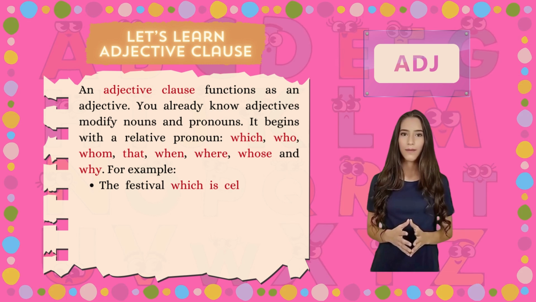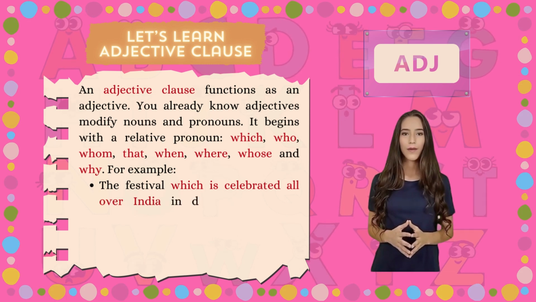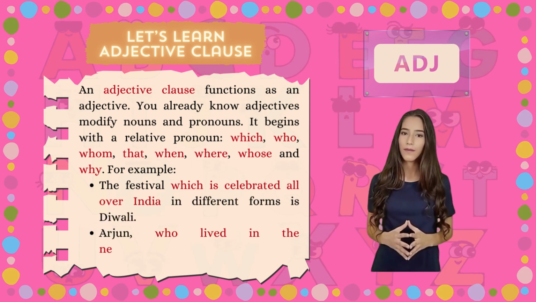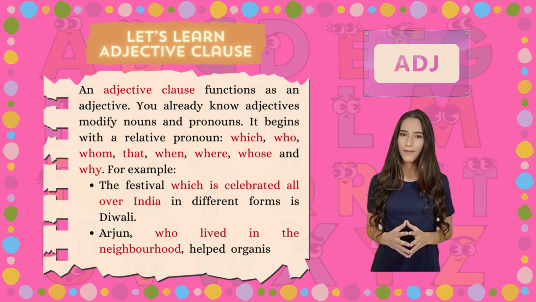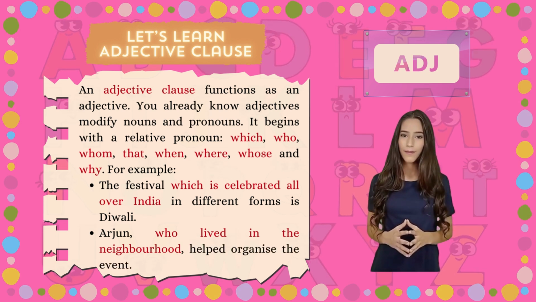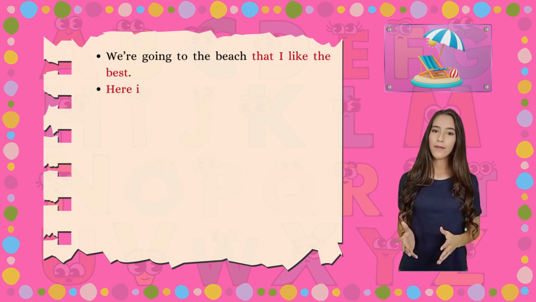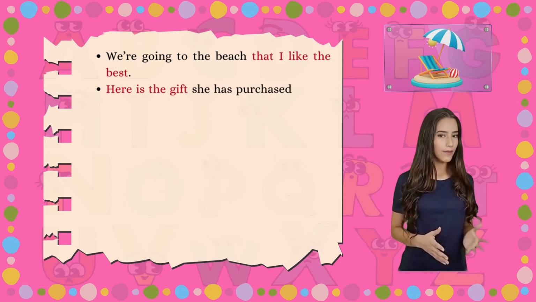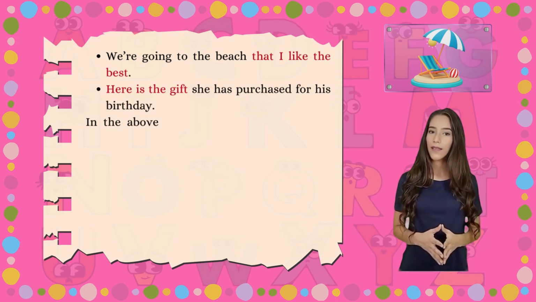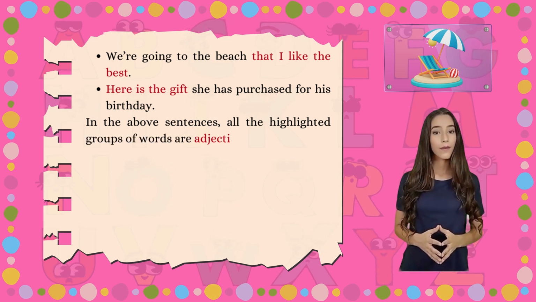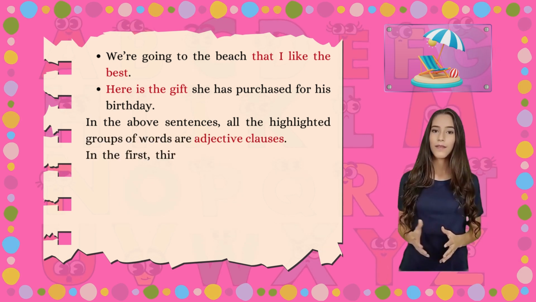For example, the festival which is celebrated all over India in different forms is Diwali. Arjun, who lived in the neighborhood, helped organize the event. We are going to the beach that I like the best. Here is the gift she has purchased for his birthday. In the above sentences, all the highlighted groups of words are adjective clauses.